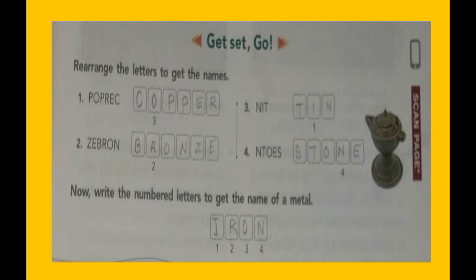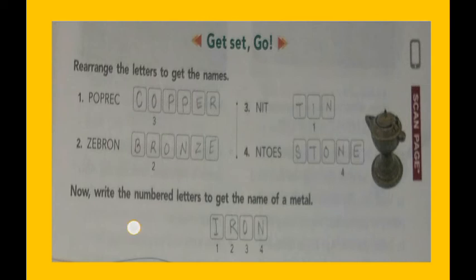So you have to make the words COPPER, TIN, BRONZE, STONE. Stone, you know very well what is stone. I will show you some images in this video of copper, bronze and tin, so that you can identify them.